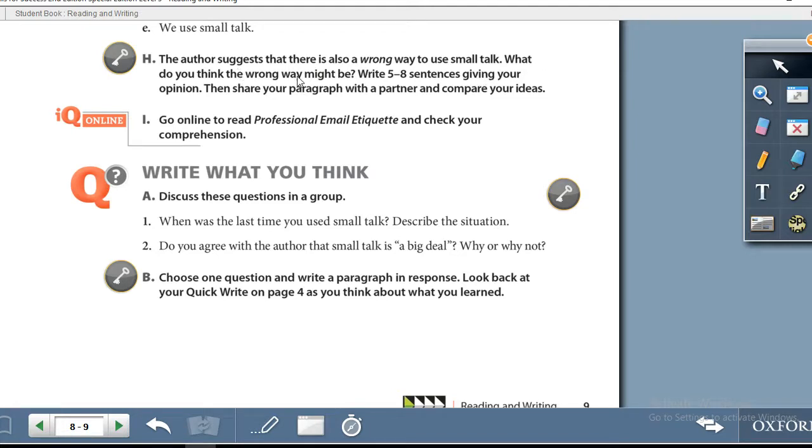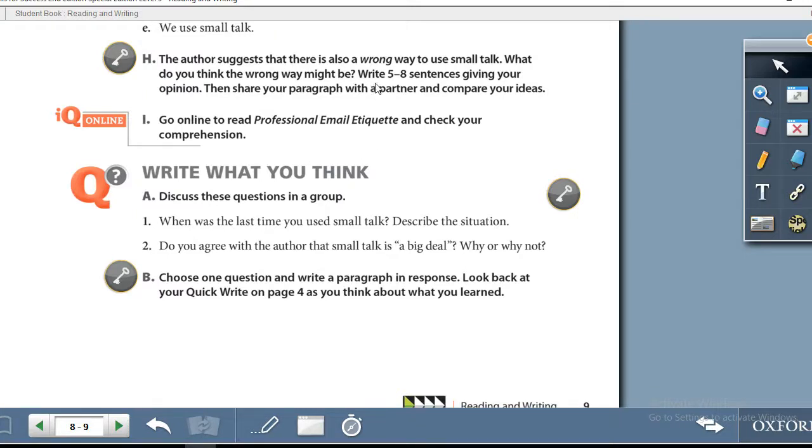What do you think the wrong way might be? Write 5 to 8 sentences giving your opinion. Then share your paragraph with a partner and compare your ideas. This particular exercise, if you do not have a partner, it is perfectly fine.